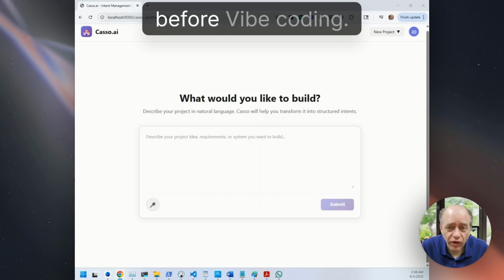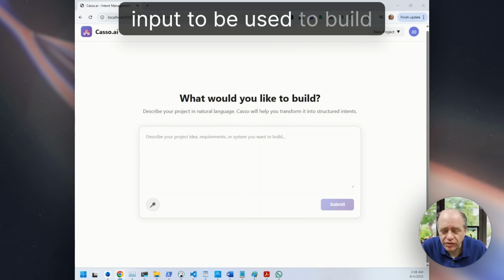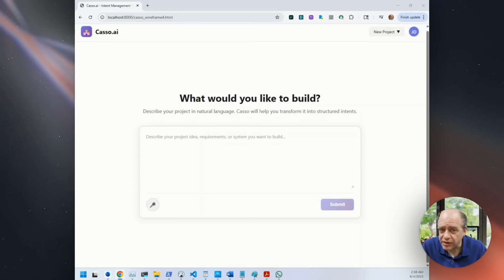We are the step before vibe coding, so we allow natural language input to be used to build complex systems in a team environment. So let's get started.